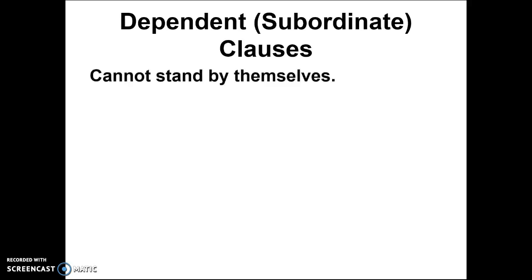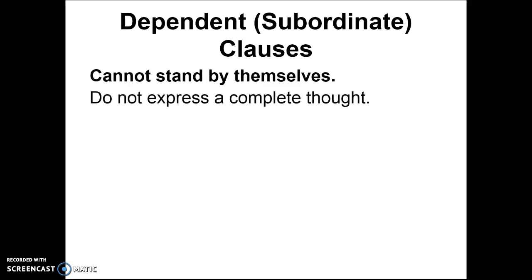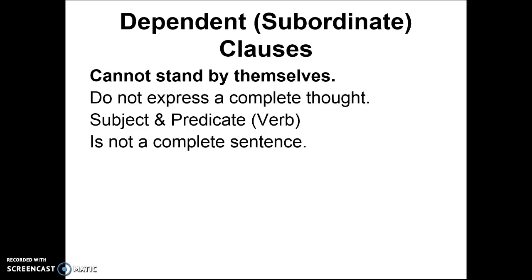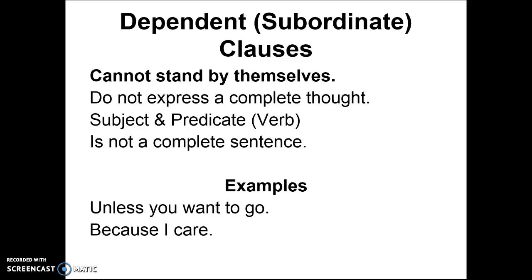Dependent or subordinate clauses cannot stand by themselves. They do not express a complete thought. They have a subject and a predicate verb, again used interchangeably, and it is not a complete sentence. So dependent clauses are not complete sentences. And you have 3 examples: "unless you want to go," "because I care," and "before you lose your cool." These clauses use subordinating conjunctions. You have the conjunctions unless, because, and before. So again, dependent or subordinate clauses cannot stand by themselves, do not express a complete thought, have a subject and a predicate, and they are not complete sentences.